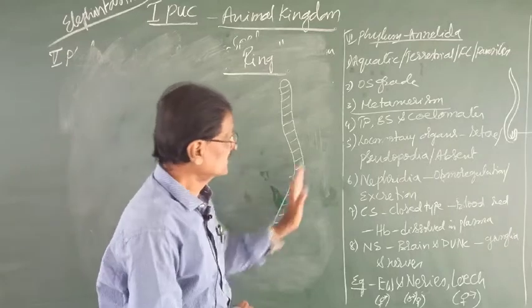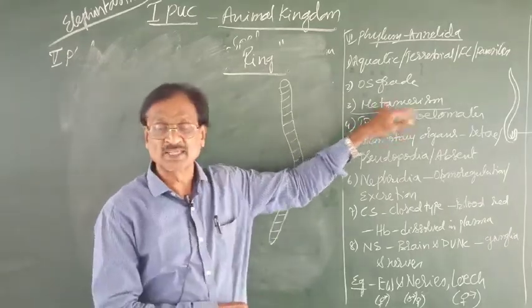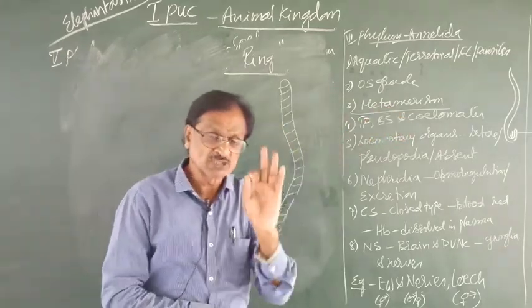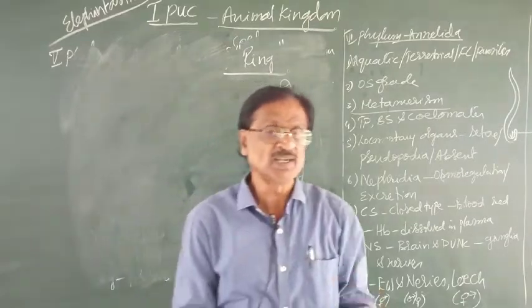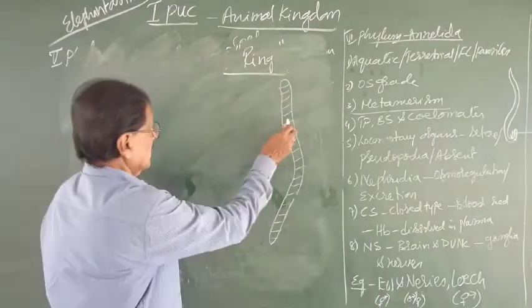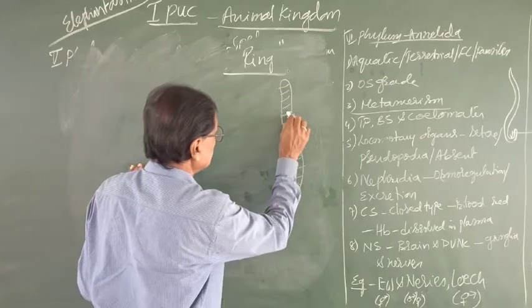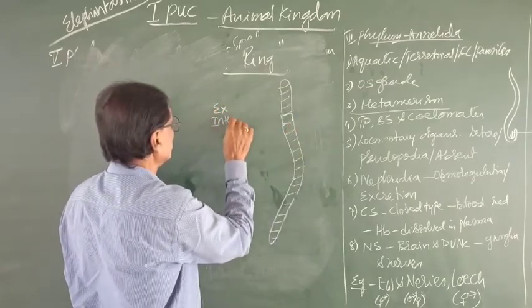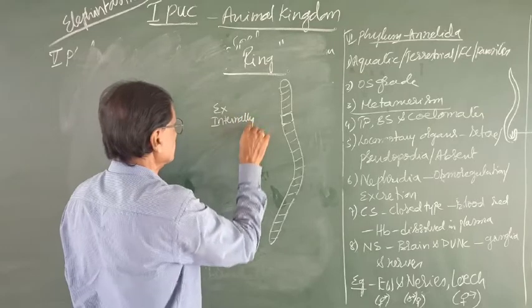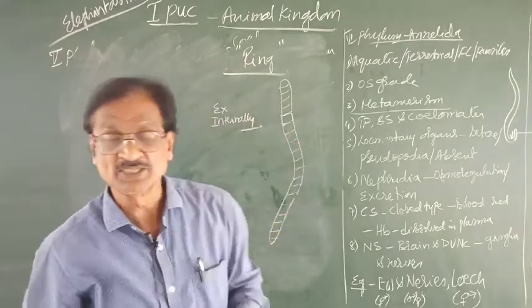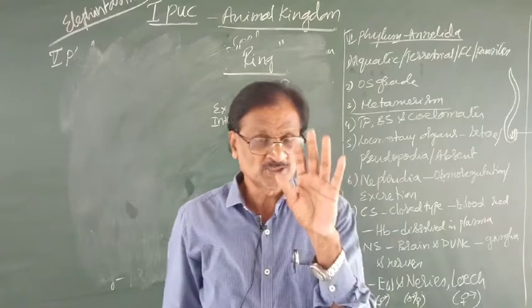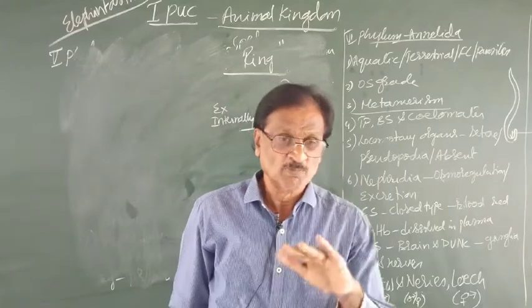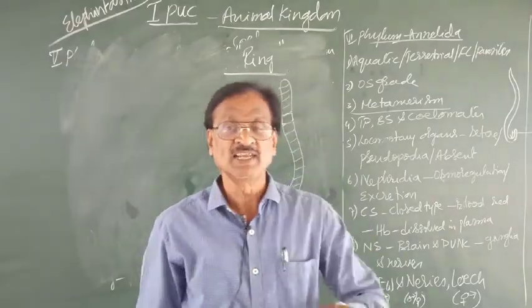Such a segmentation can be called as what? Metamerism. What is the true segmentation? True segmentation in the sense, this segment can be seen both externally and internally. That is what is known as true segmentation. The segments should be seen both externally and internally.